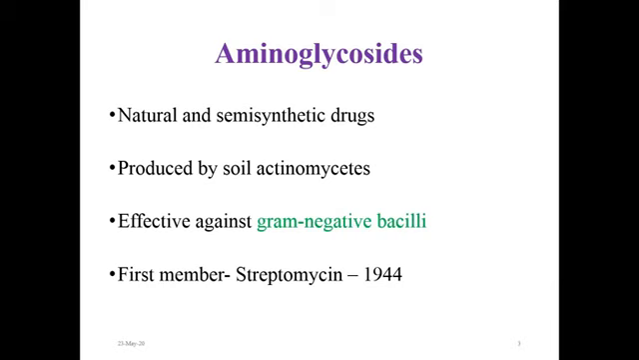One of the distinctive features about the spectrum of aminoglycosides compared to other antimicrobial agents is that they are effective against gram-negative bacilli only. Streptomycin was the first member of the aminoglycoside group, discovered by Waksman and colleagues in 1944. Streptomycin was given most importance due to its activity against Mycobacterium tuberculosis.